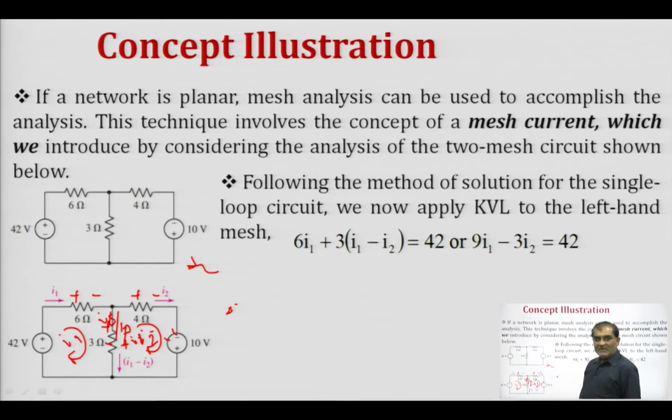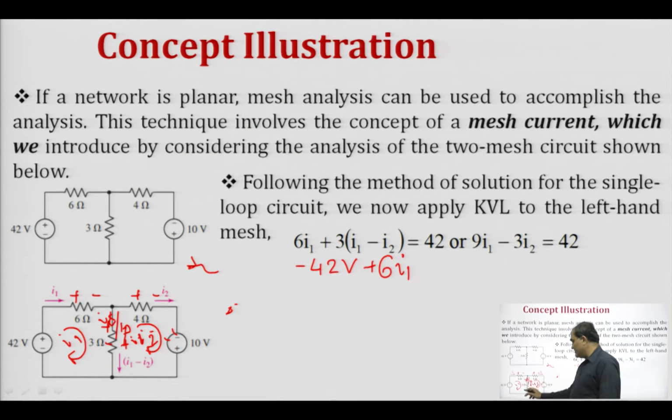So, when we try to write down this equation, we have the first equation. When we move in this loop in clockwise direction, we first encounter this voltage source of 42 volt. In this voltage source we are moving from negative to positive, so we consider this as minus 42 volt. The next element that we encounter in this movement is the resistance of 6 ohm, and in this direction we are moving from plus to minus. So, this becomes plus 6 I 1.